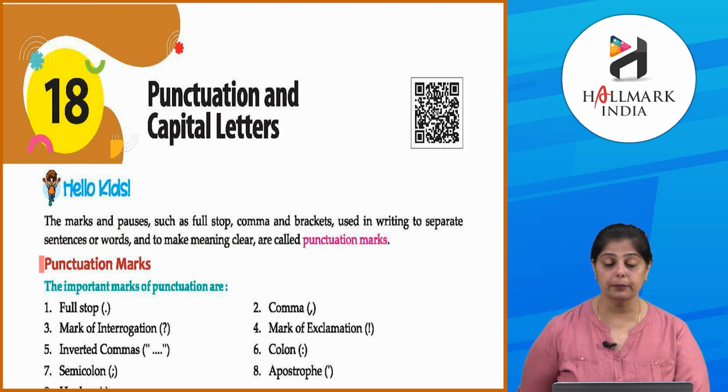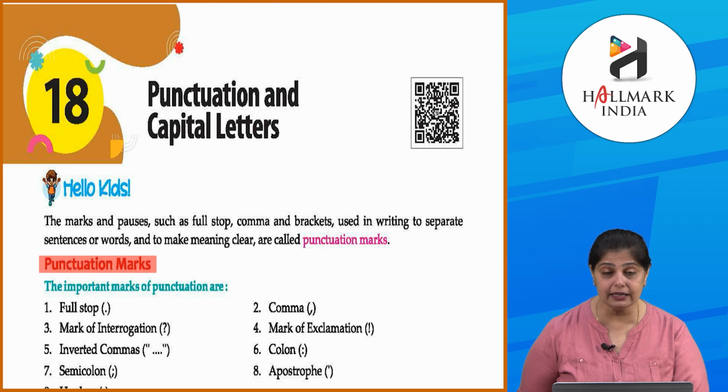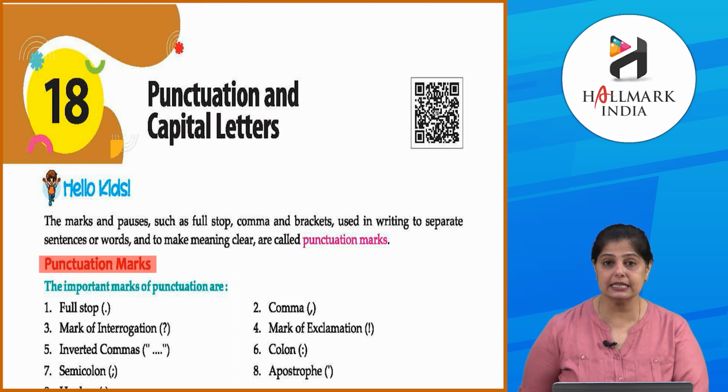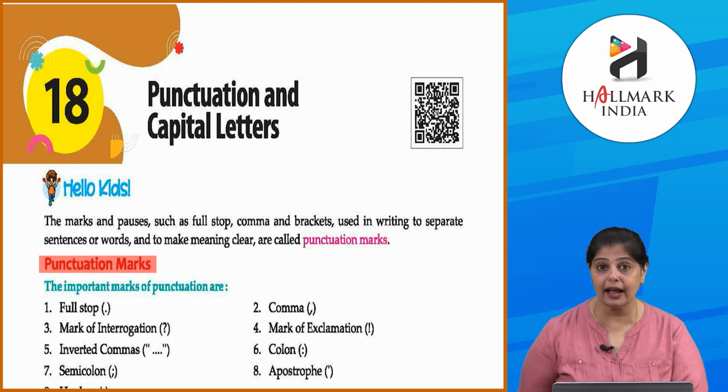Punctuation marks are very important in a sentence because they help us to separate two sentences, to end a sentence, and also to give options to the sentence through brackets and all. So let's see how these different punctuation marks are used.